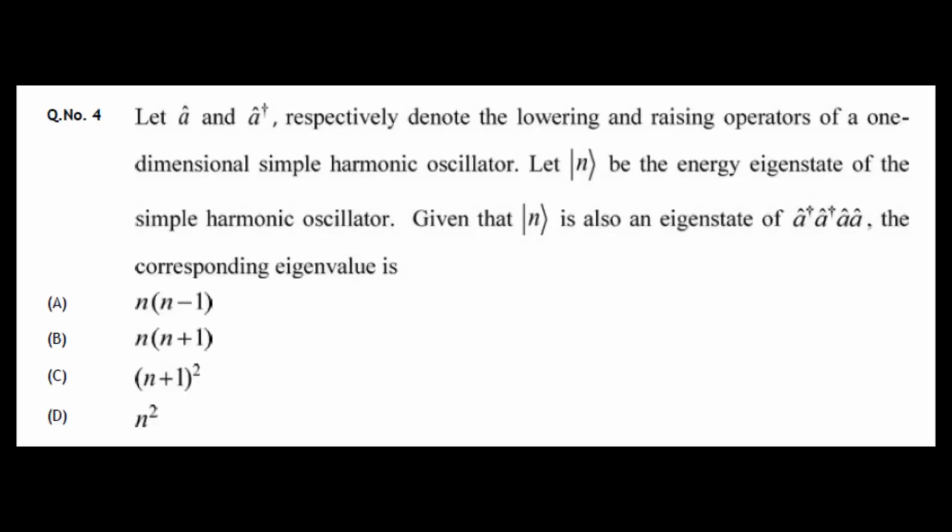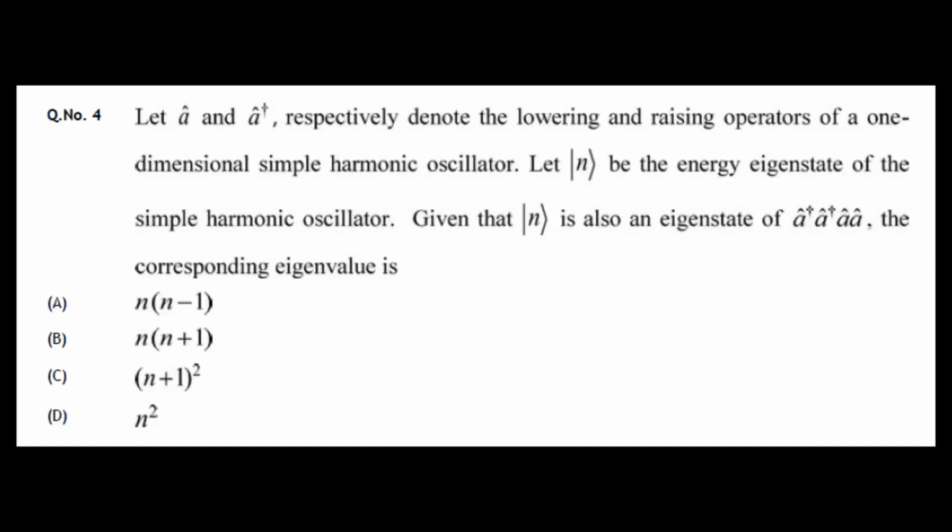Welcome to physics class. Today we are going to see the fourth question in GATE Physics 2020. The question is: let a and a dagger respectively denote the lowering and raising operators of a one-dimensional simple harmonic oscillator. Let |n> be the energy eigenstate of the simple harmonic oscillator.